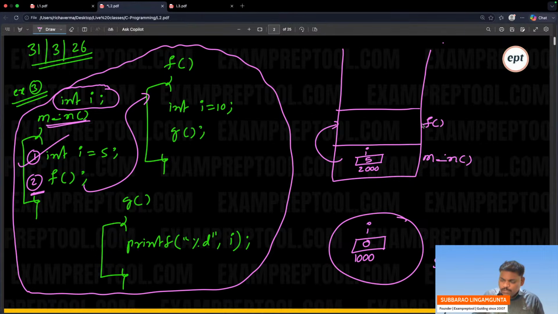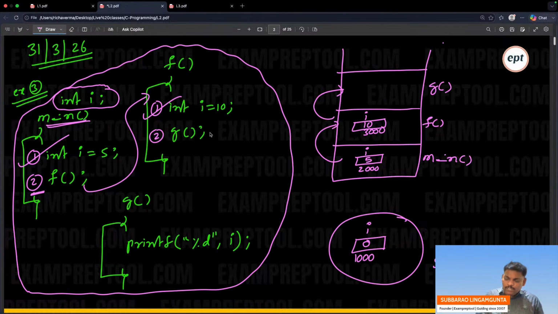Okay, the F function. In the F function, first line. Again, memory will be allocated. Memory will be created. Address is 3000. Okay, first line is completed. Now I will go to the second line. To complete the second line, the G function is called. Go to the G function.